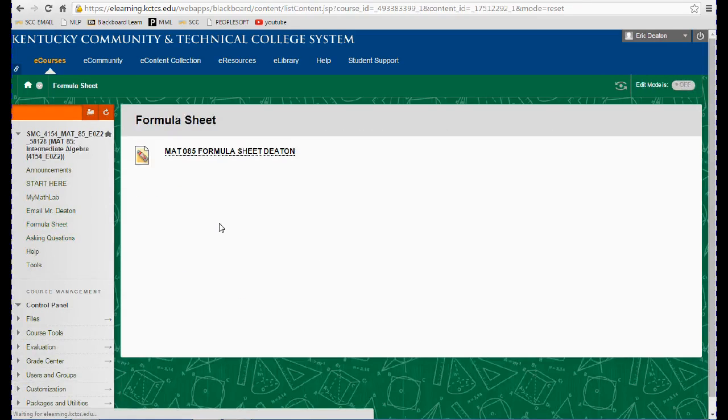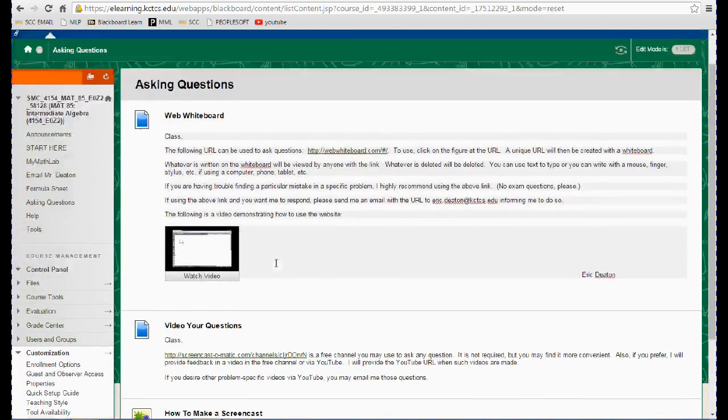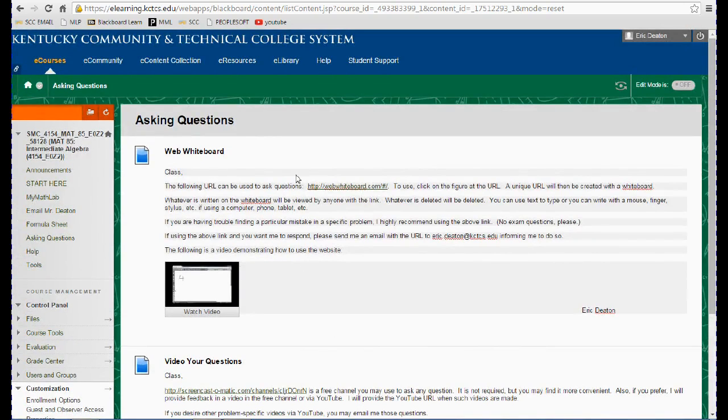This formula sheet is one place where you can find the formula sheet to be used in the final exam. You will need to take a copy with you to the final exam. It is proctored, so make sure you take a copy with you or at least know how to bring it up on your screen. And then here's some resources on how to email me or ask me questions.